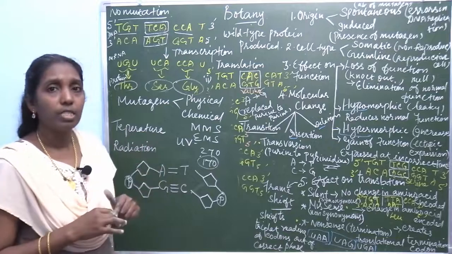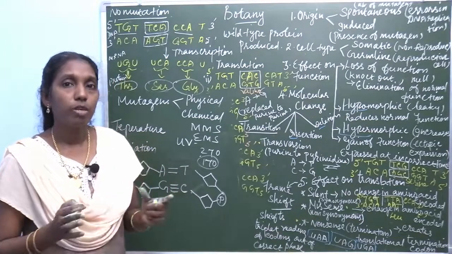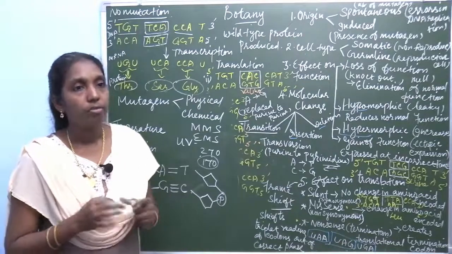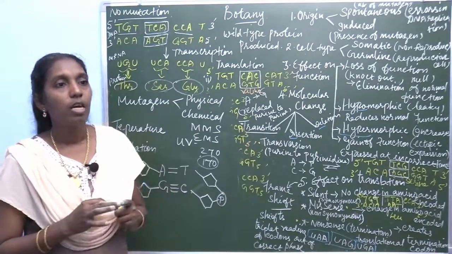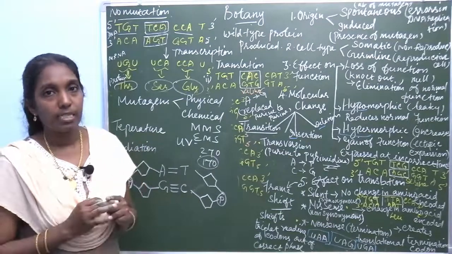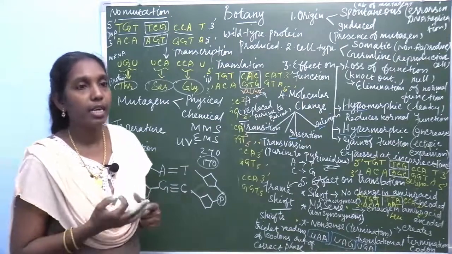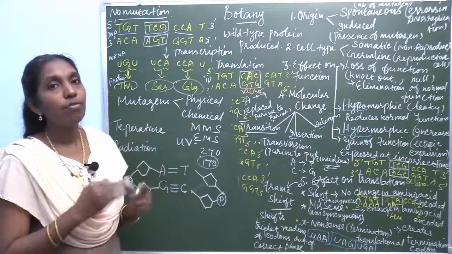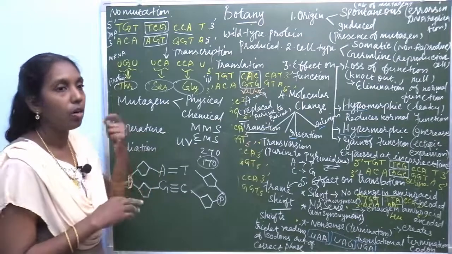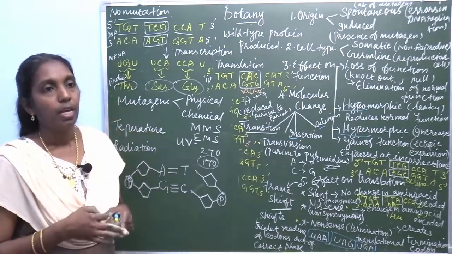Then another mutagenic agent is co-mutagens. These compounds do not have mutagenic properties, but they can enhance the effects of mutagens. So, they are called co-mutagenic agents or co-mutagens.